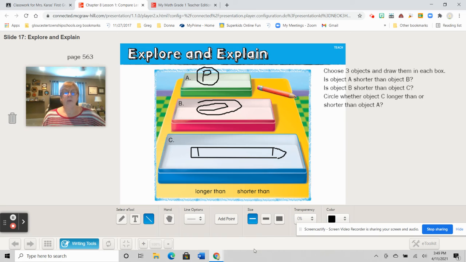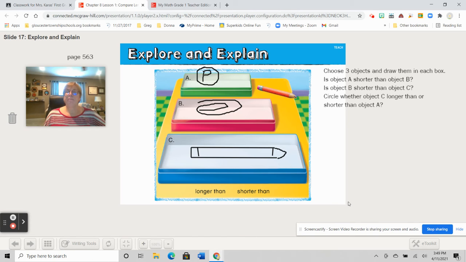All right, now we have our objects. Penny, long, larger paper clip, and a crayon. Let's answer these questions. We can answer these questions out loud, okay? Choose 3 objects. Is object A shorter than object B? Thumbs up if you agree, if that's yes. Object A is shorter than object B. Is object B shorter than object C? Yep, thumbs up.